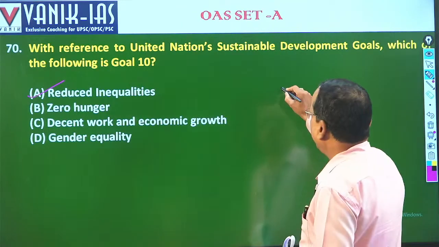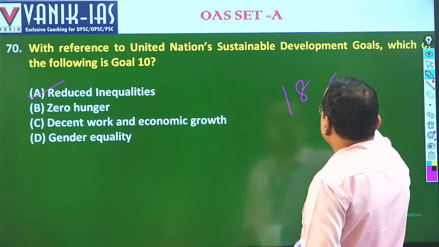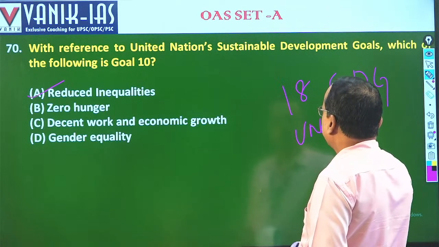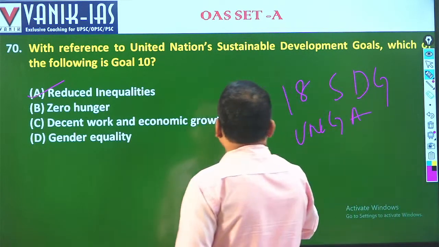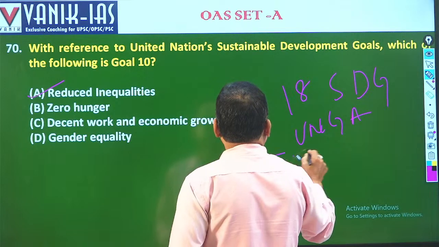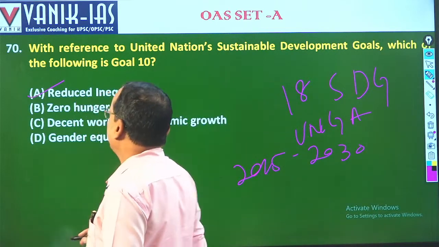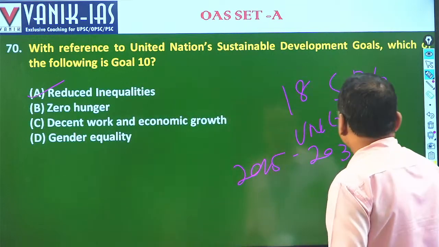So out of the 18 SDG goals set by UNGA, to be achieved between 2015 and 2030, the 10th is reduced inequality. So question number 70, the right answer is A.